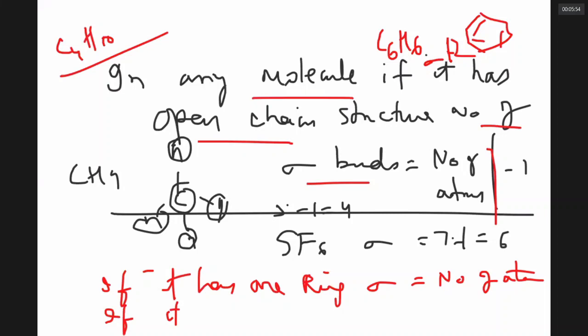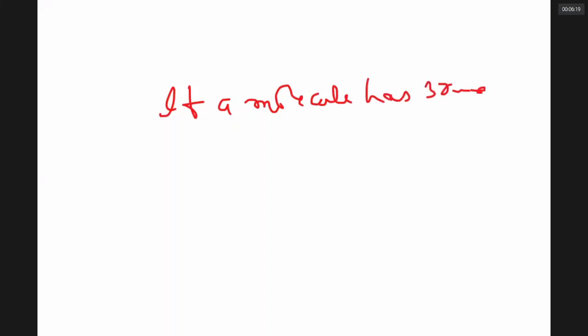If it has 2 rings, sigma bonds is equal to the number of atoms plus 1. Suppose it has 3 rings, then the number of atoms plus 2.